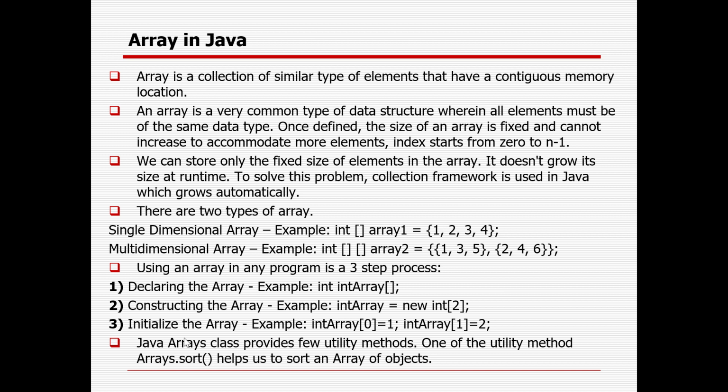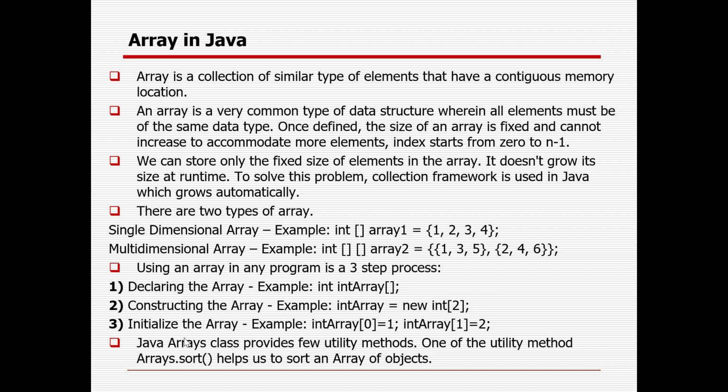It can be integer, string, float, or double, but it will be similar kind of data. But the array has a limitation: once you define the size of the array, you cannot change the size. That is the problem, and that is why the collection framework comes into the picture.